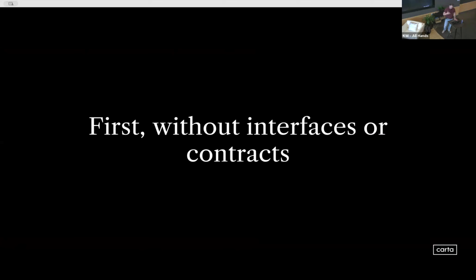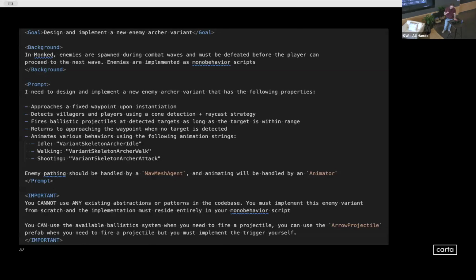So let's try first with no interfaces, no contracts, no precedent. Let's just tell Unity, hey, here's my prompt. I need you to go design this. I've included as much context as I could. I need you to design and implement a new enemy archer variant for my game. Now at the bottom, I have an important section here that says you cannot use any existing abstractions or patterns in the codebase. You must implement this enemy variant from scratch, and it must entirely reside in your MonoBehaviour, which in Unity is a self-contained script that runs on an update cycle.